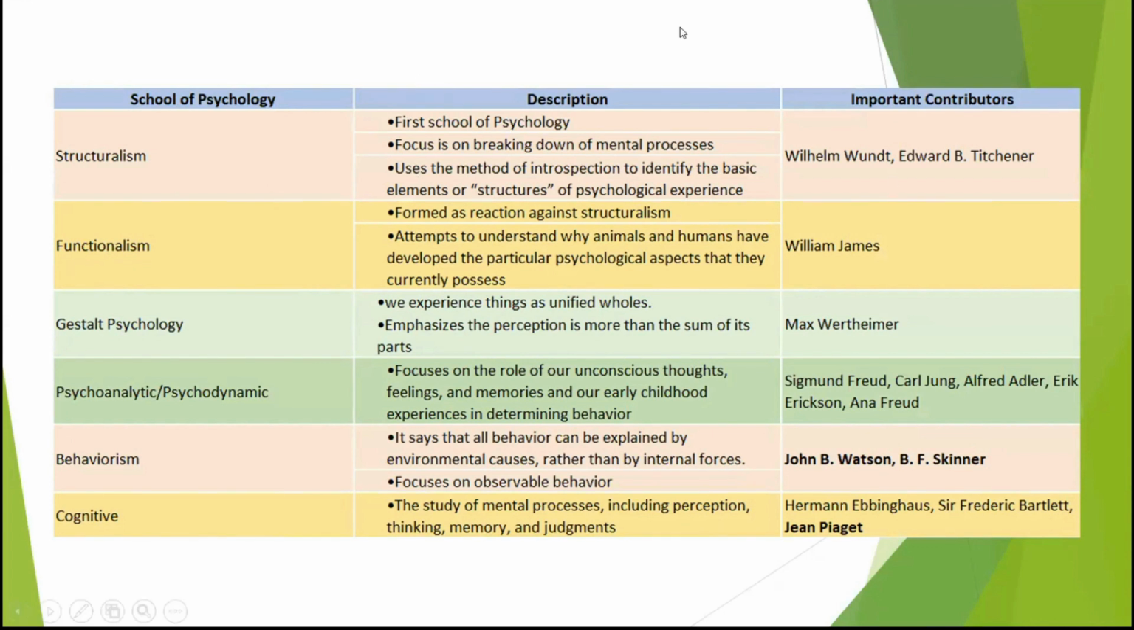This is the first school of psychology. It was founded by William Wundt. He is actually the father of psychology, and he focused on the breaking down of mental processes and the method of introspection. What do you mean by introspection? That means looking inwards. When he was talking about structuralism, he was mostly asking how people actually think. That's how structuralism came to be. One of the important contributors is Edward Titchener.